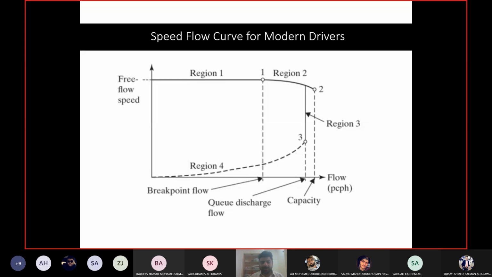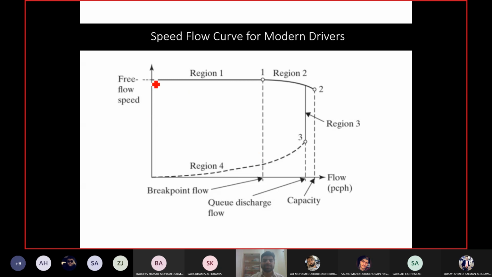So it's the same thing here. The curve does not or cannot show the actual behavior completely, the practical considerations of traffic flow completely. So this is a curve between speed and flow, and this is more realistic. Again, there is some smoothing of the curve here, but it is more realistic.